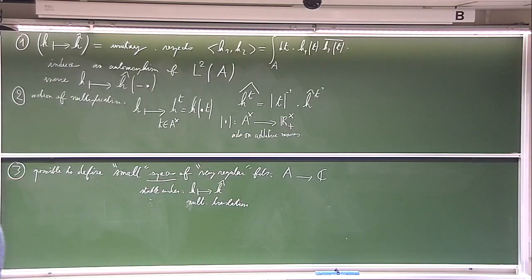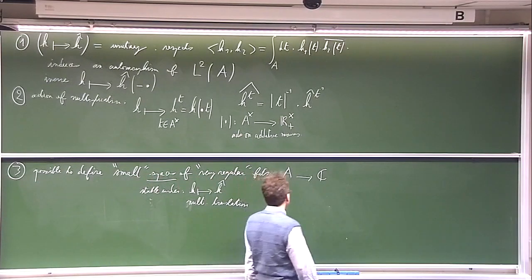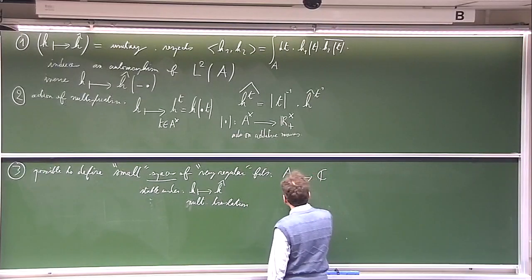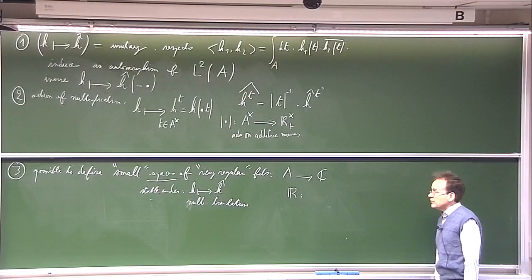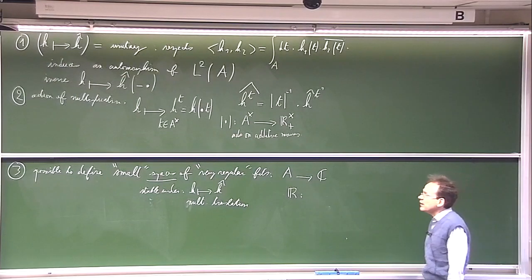Okay, so in fact it is possible to define, in the huge space of square integrable functions, some much smaller spaces which are stable under the Fourier transform and also under multiplicative translation. So how is it possible to do that? There are several cases to be studied. So first, in the case of R, what do you do?